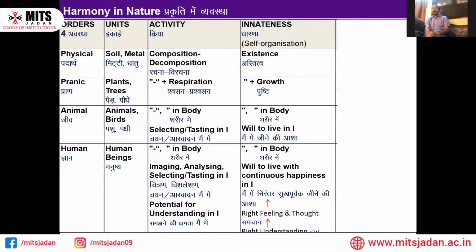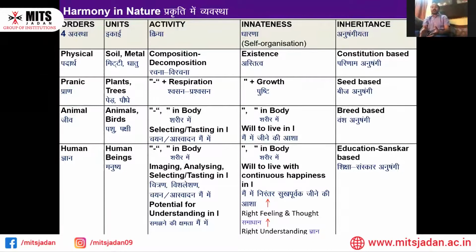And in the fourth order, the will is over there, but we want to live with continuous happiness. Next, please. Human beings want to live with continuous happiness. Not only happiness, but continuous happiness.